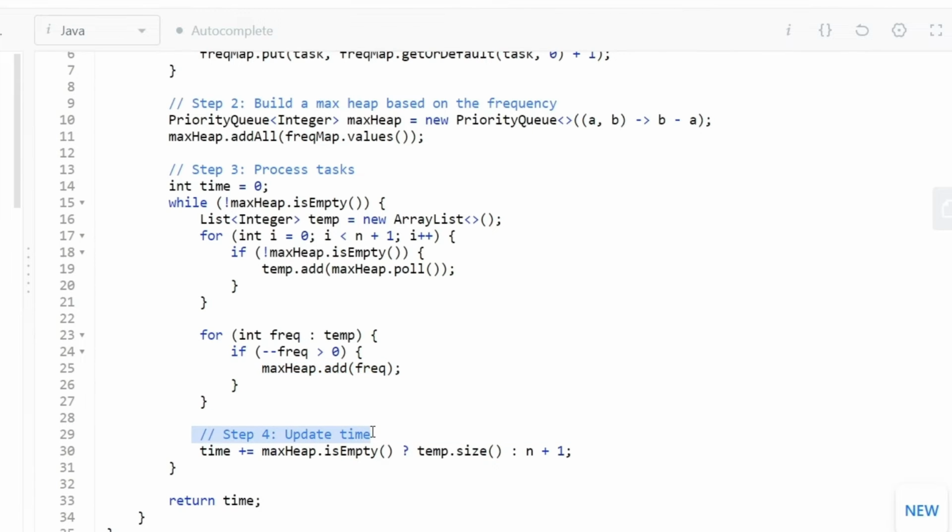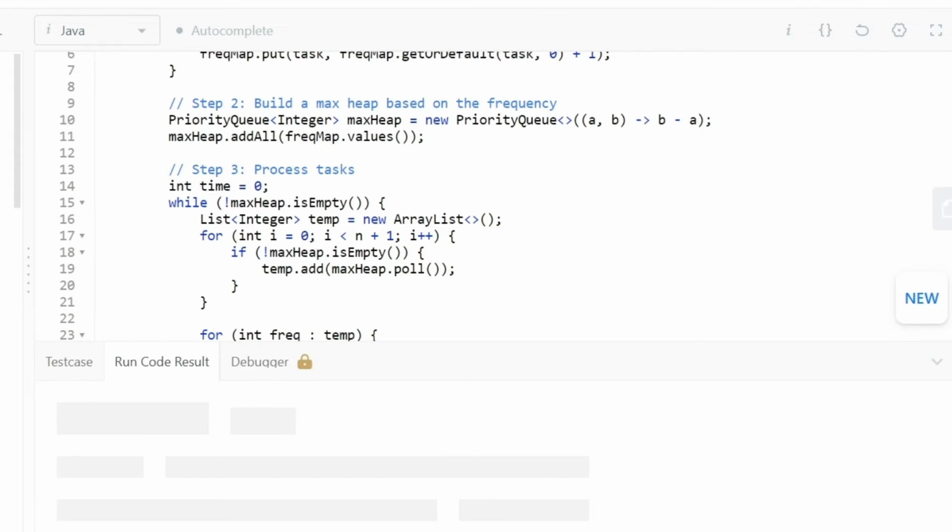Next thing is we will need to update the time, and the time update is going to be quite straightforward. If the given max heap is empty, then we simply need to update the time by n plus 1. If that is not the case, then we will need to update the time based on the temporary variable size we had, which means the additional values we found inside our temporary array list that got popped out of the heap. And in the end, we simply need to return the time, and this should provide us all the intervals we had. So this was a brilliant question, a brilliant solution.